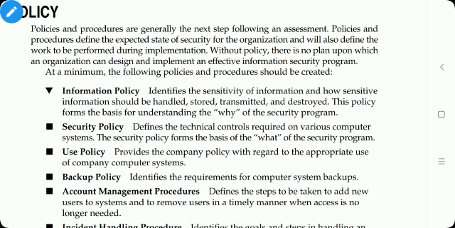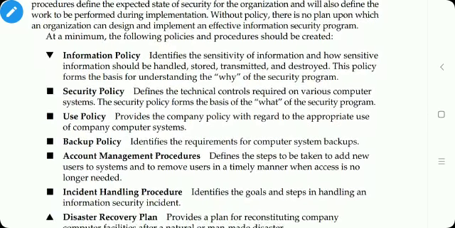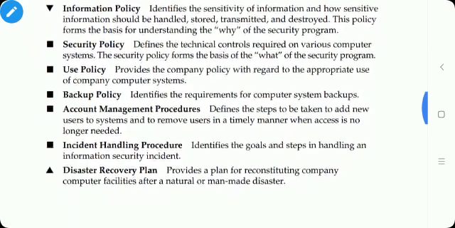Then backup policy identifies how backup is taken, where that backup is stored, and how often it is taken. Then account management procedures define the steps when a new user is added into the system as well as when the user is removed from the system. Then incident handling procedure: if a certain incident occurs in the organization, how is that incident handled. Then disaster recovery plan: if some disaster happens in the organization, how will it be recovered.